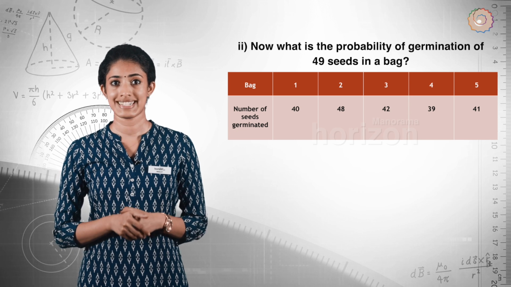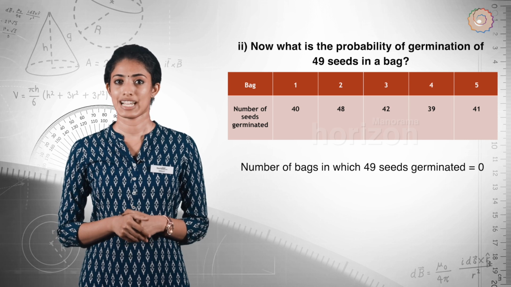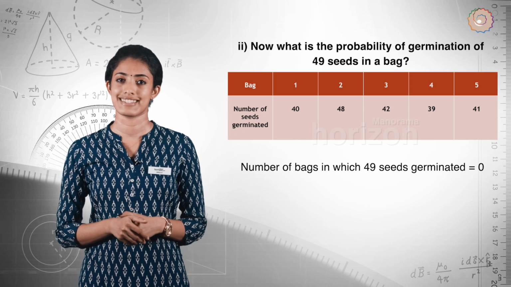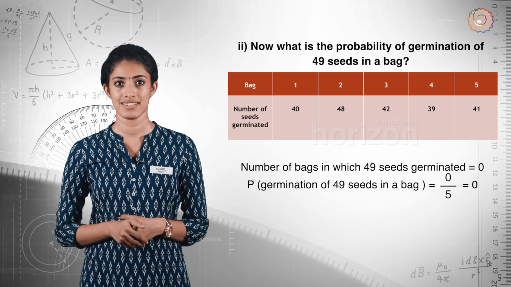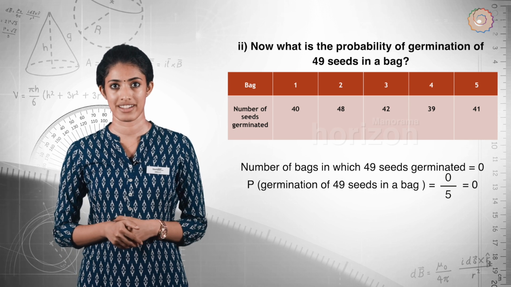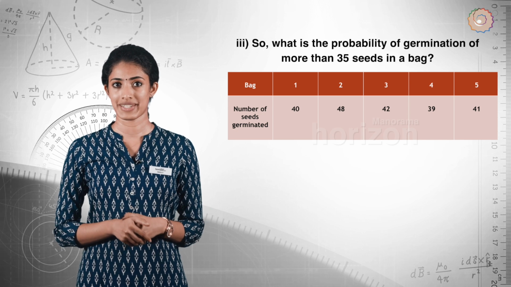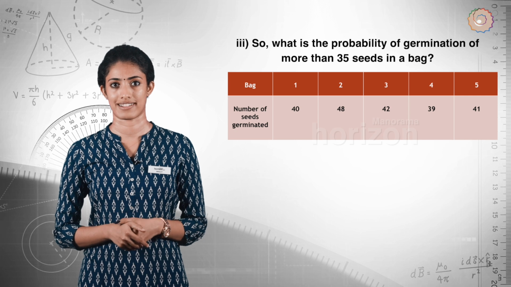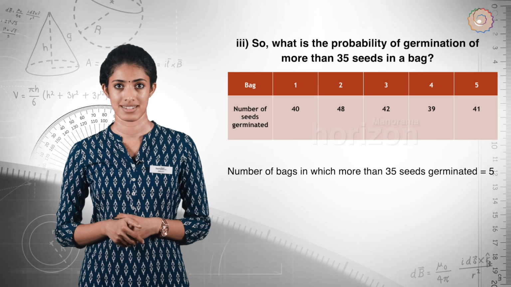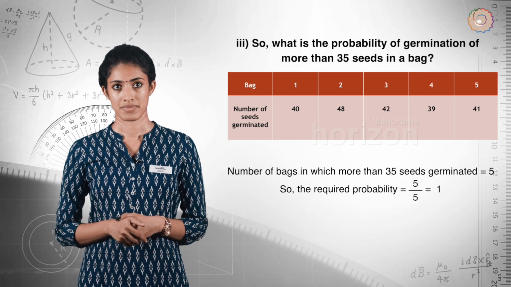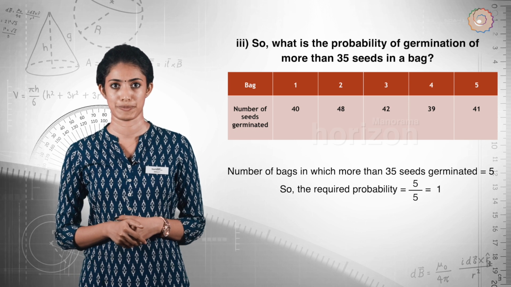Now, what is the probability of germination of 49 seeds in a bag? Number of bags in which 49 seeds germinated is equal to 0. Probability of germination of 49 seeds in a bag is equal to 0 divided by 5, which is equal to 0. So, what is the probability of germination of more than 35 seeds in a bag? Number of bags in which more than 35 seeds germinated is equal to 5 from the data. So, the required probability is 5 divided by 5, which is equal to 1.